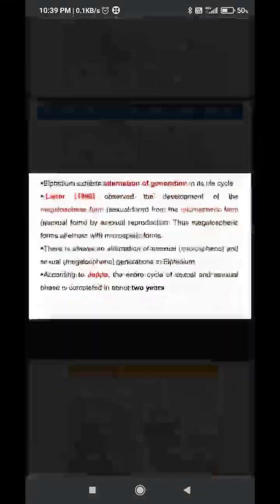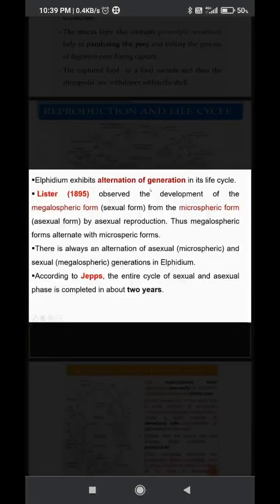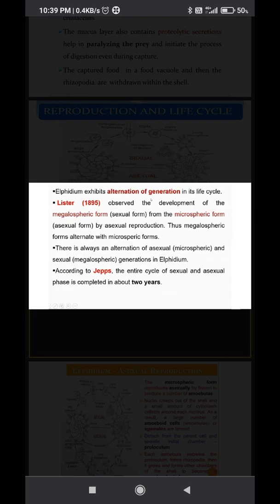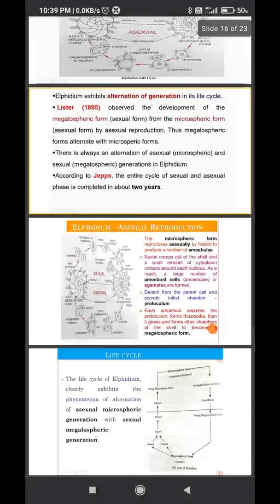Elphidium exhibits alternation of generations in its life cycle. Lister discovered the development of the megalospheric form from the microspheric form by asexual reproduction. Thus the megalospheric form alternates with the microspheric form. There is always an alternation of sexual and asexual generations in Elphidium. According to Jepps, the entire sexual and asexual cycle is completed in 2 years.